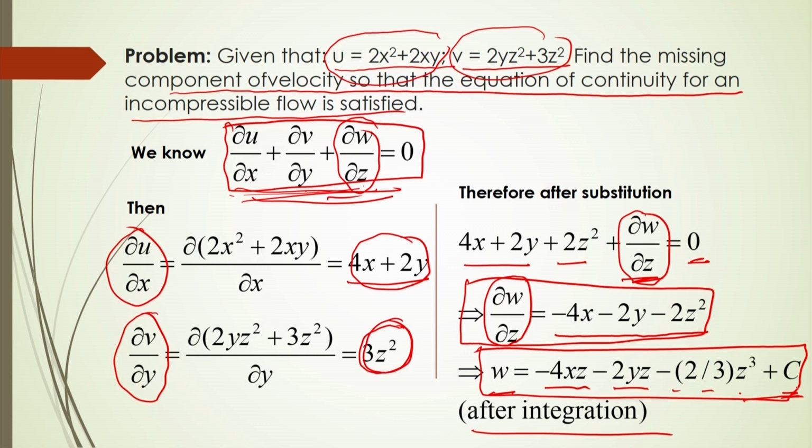Now, if we consider this final equation of the velocity distribution in the z direction and u and v, and do the reverse calculation of ∂u/∂x and ∂v/∂y and ∂w/∂z, you will see that you can get it as simply 0. So, that is why the continuity equation will follow, and as well you can find out the remaining velocity component if at least 2-dimensional velocity distribution is known to you.